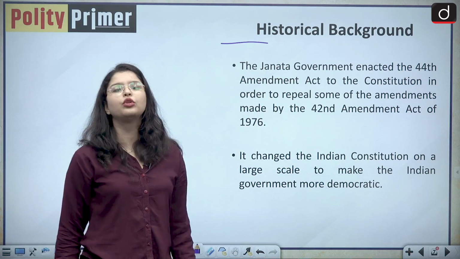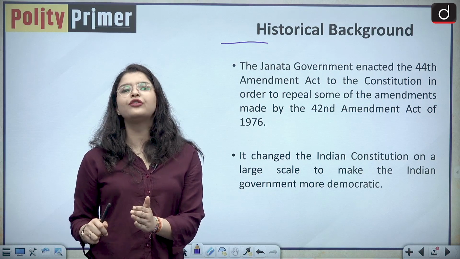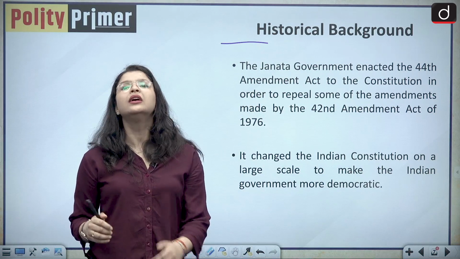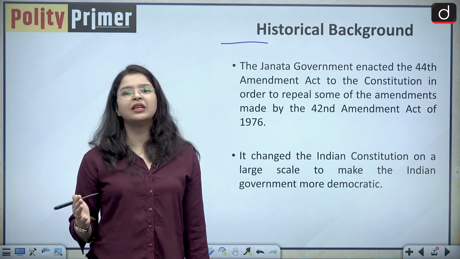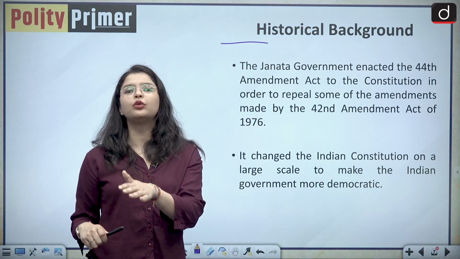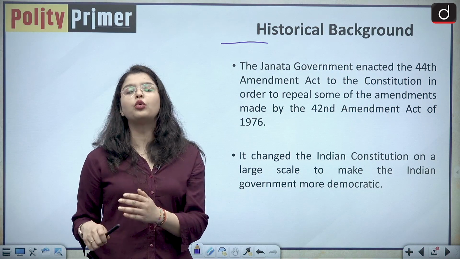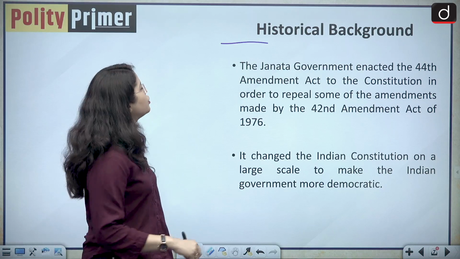So as I have explained to you in brief, there was a huge public outcry over the enactment of the 42nd Constitutional Amendment Act. The public was saying that now, repeal this Amendment Act. So basically, the Congress party lost the general elections. The Janata Party came into power and it promised that we are now going to undo the damage which was already done by the 42nd Constitutional Amendment Act.